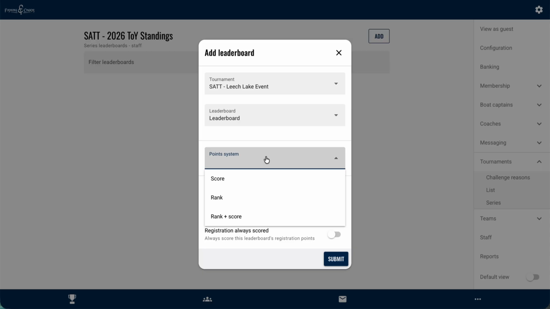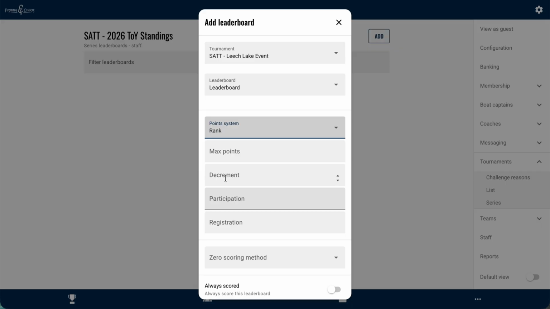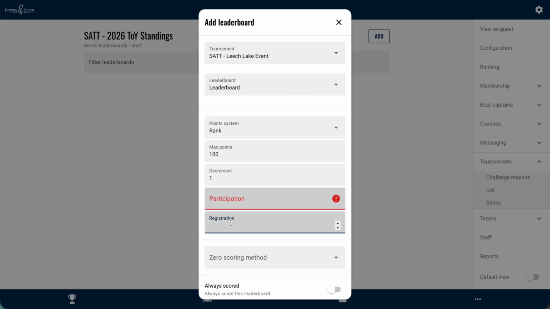This particular group does it based off rank, so I'm going to pick rank. Maximum points awarded is going to be 100. Decrement of 1. Participation points for a weigh-in style tournament: they're going to receive these points if they receive a 0, in the event they actually don't weigh any fish. For a catch, photo, release style tournament, they're going to receive this many points if they at least submit something to the tournament. And then registration points are pay for play, if you will. So we're just going to put 0 in here. These can obviously be edited at a later time.